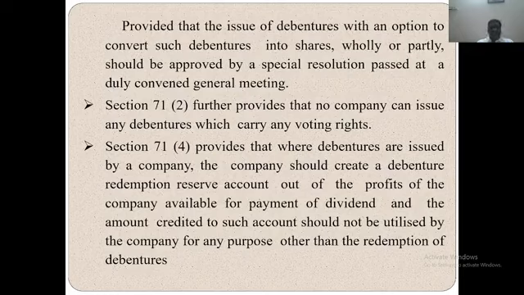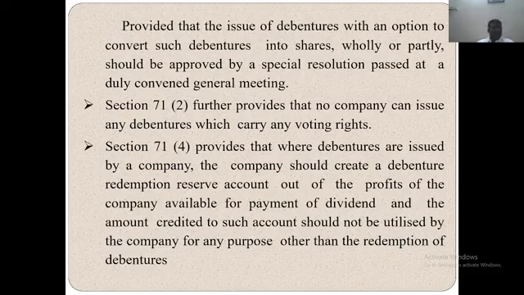The lump sum payment method means it is a one-time payment to the debenture holders. Provided that the issue of debentures with an option to convert such debentures into shares wholly or partly should be approved by a special resolution passed at a duly convened general meeting.